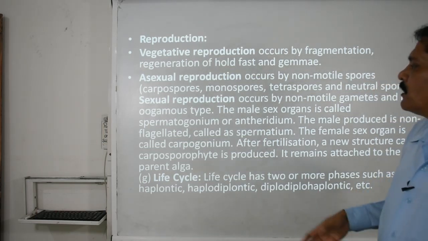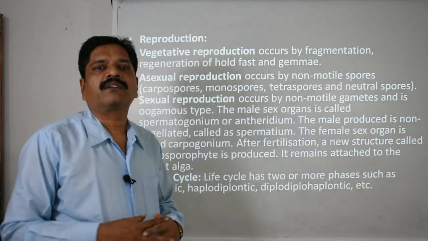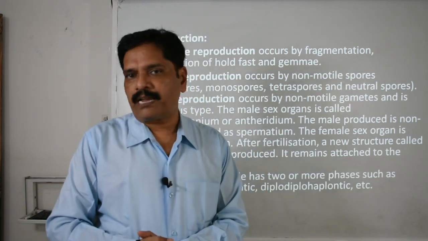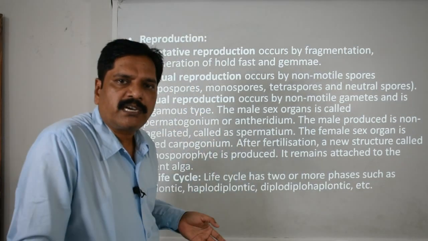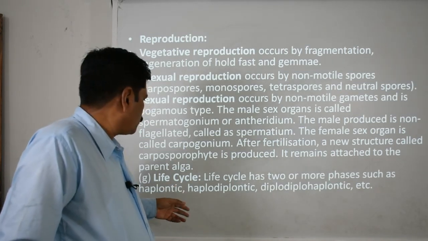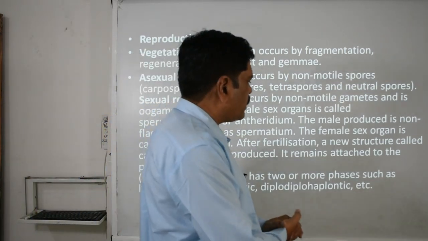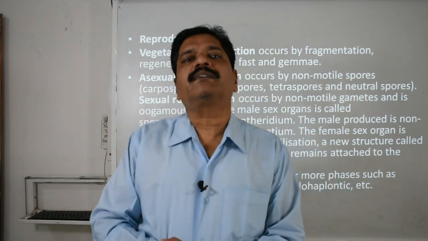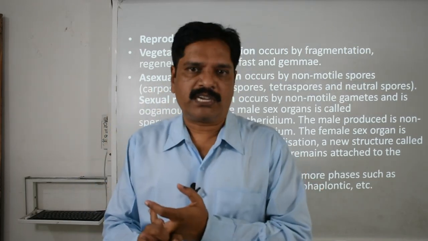Now next, we are going to discuss the life cycle. Again, the embryonic stage is totally absent, clear. That means after the zygote formation, they immediately undergo the production of the spore-like structures, okay. Basically this life cycle is either haplontic, haplodiplontic or diplohaplontic in nature. I think it is very clear in your mind what the haplontic, what the diplontic, and what the diplohaplontic is.